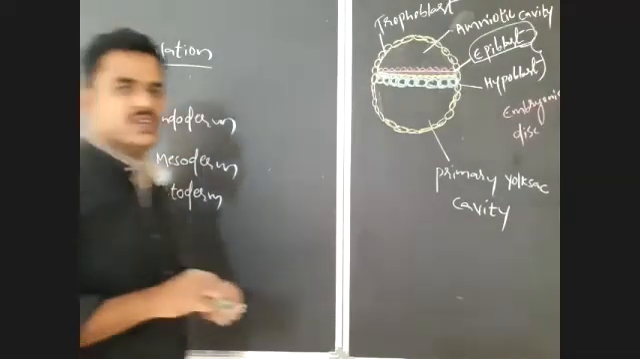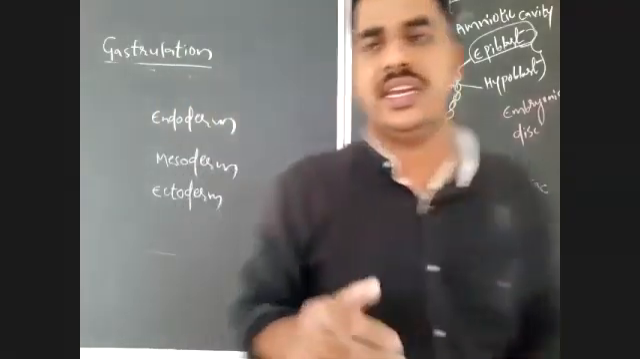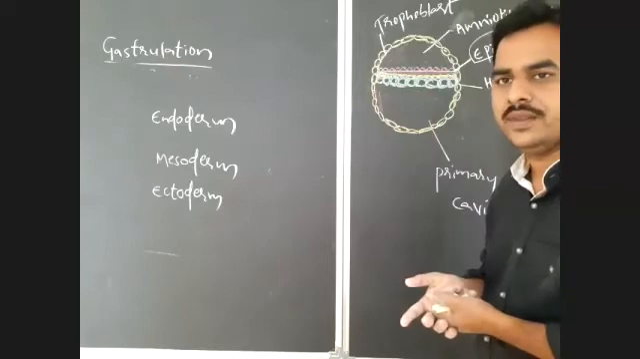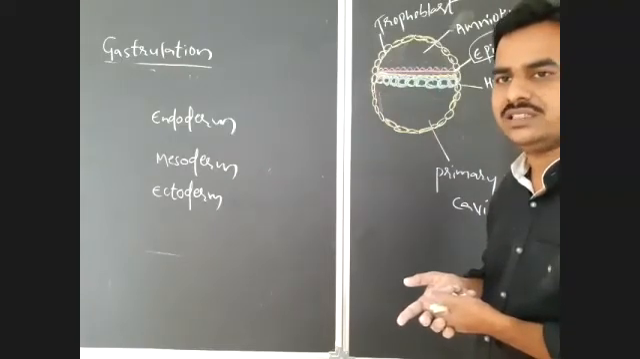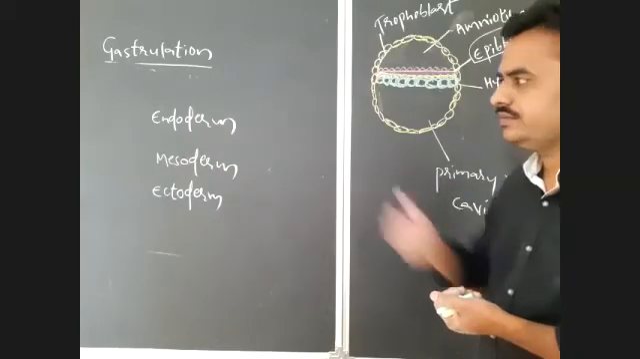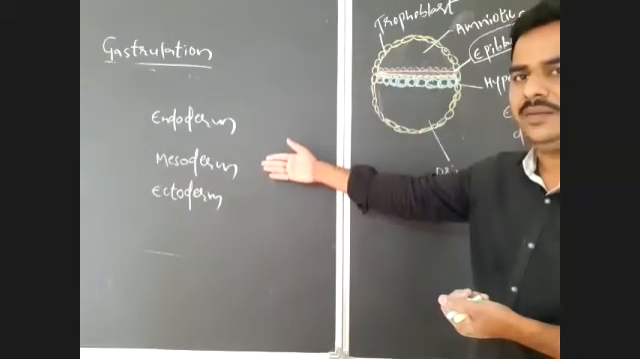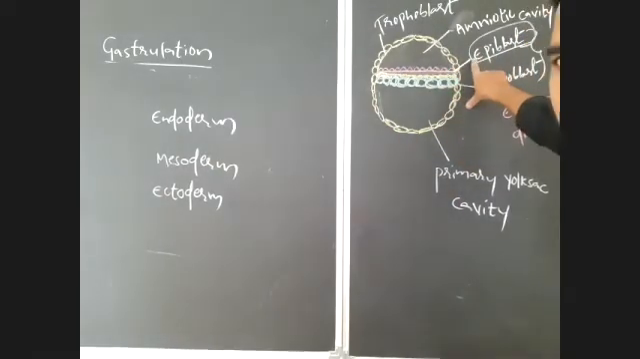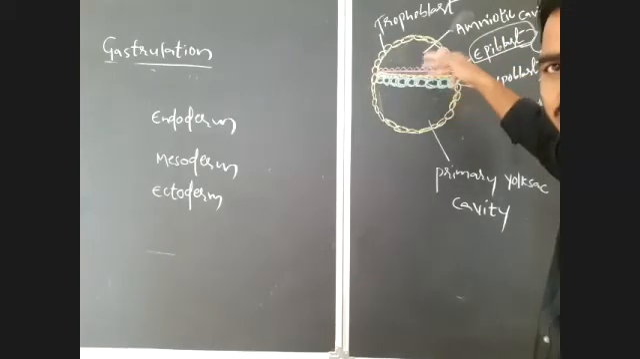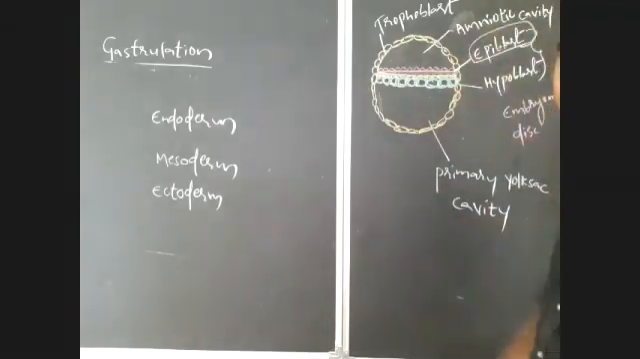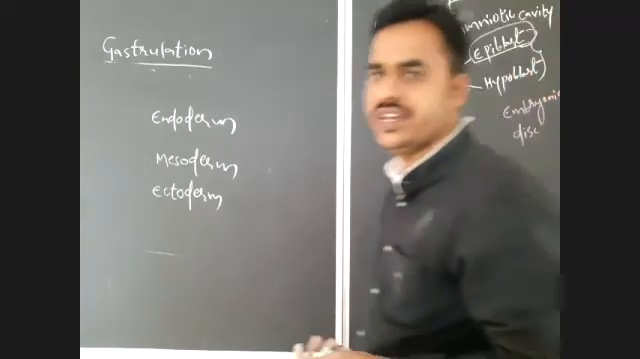So in this process, how many germ layers are formed? By the rearrangement of the cells, there is formation of 3 germ layers: outer, ectoderm; middle, mesoderm; inner, endoderm. So in the embryonic disc, there were 2 layers, epiblast and hypoblast, but now these are modified into 3 primary germ layers: ectoderm, endoderm, and mesoderm. That you should notice here.